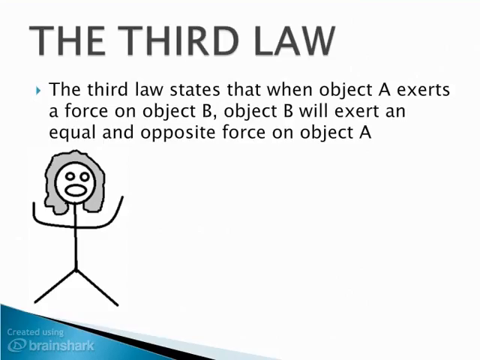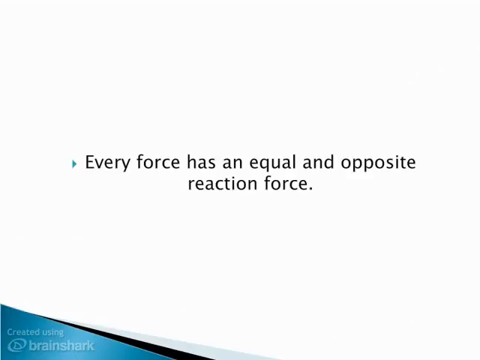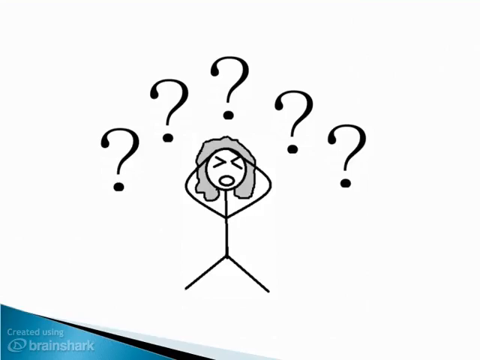Finally, onto the third law. The third law states that when object A exerts a force on object B, object B will exert an equal and opposite force on object A. Or put simply, every force has an equal and opposite reaction force. Now, how does this one work?